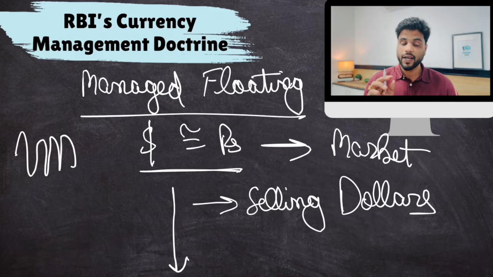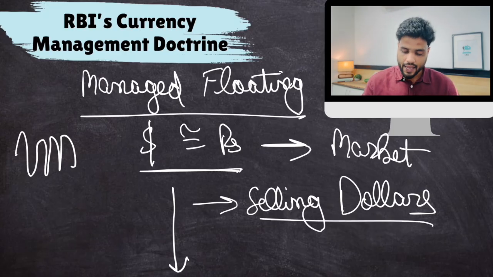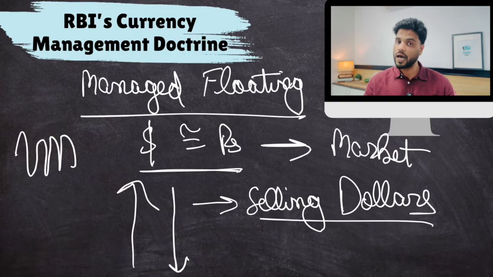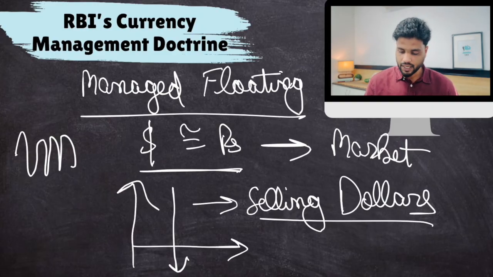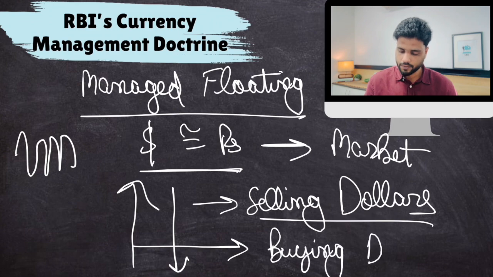Remember I told you RBI doesn't want a very high rupee or a very low rupee. They just want stability. So if the rupee is declining way too much, RBI starts selling dollars. And if the rupee is gaining way too much, that is also not what RBI wants. Then RBI starts buying dollars and stores them in its forex reserves.